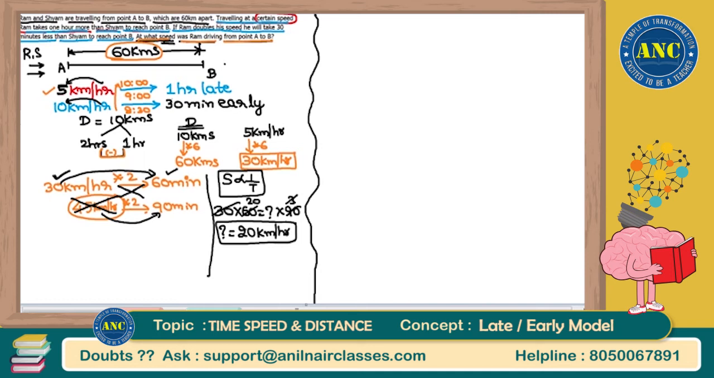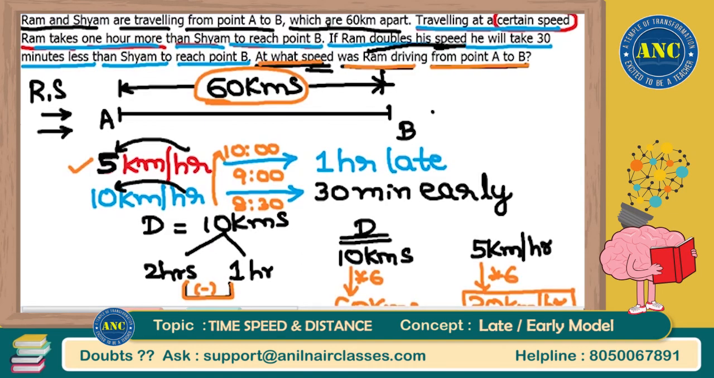Prasad, Ram and Sham actually are traveling at same speed only, sir. They are traveling at same speed itself initially. If Ram doubles his speed, that is a condition. It's an if condition. So initially they are at same speed. Then it's an if condition which is coming. If at all like that it happens.